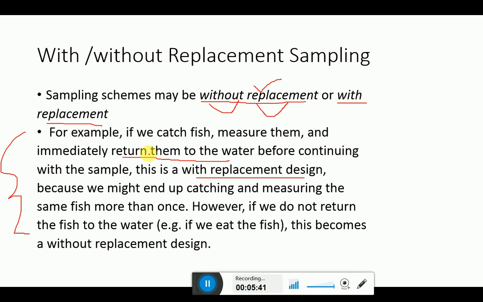Therefore it is known as with replacement, because we might end up catching and measuring the same fish more than once. However, if we don't return the fish to the water, this becomes a without replacement design.